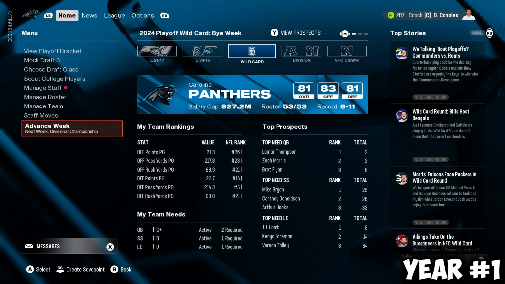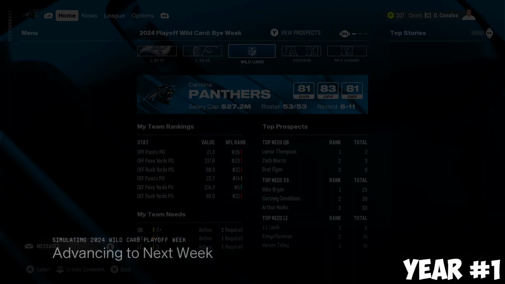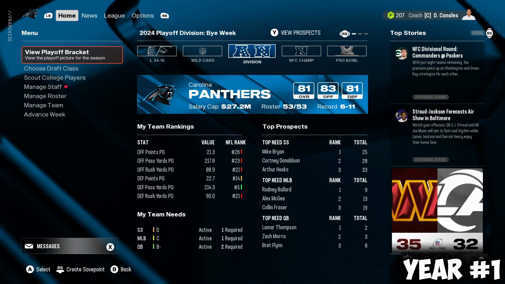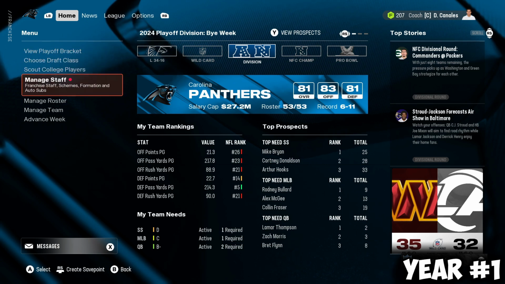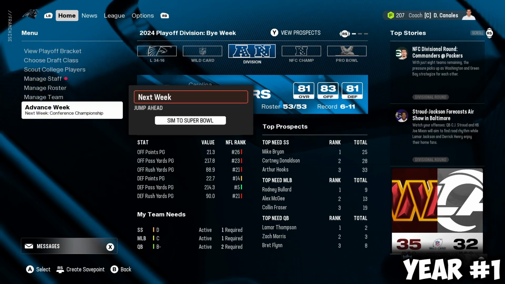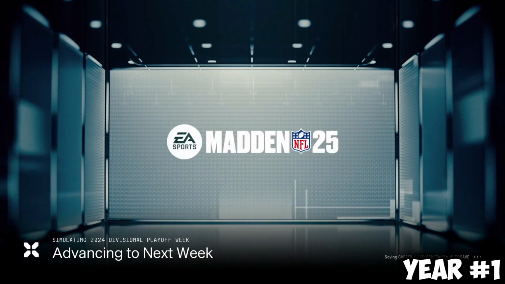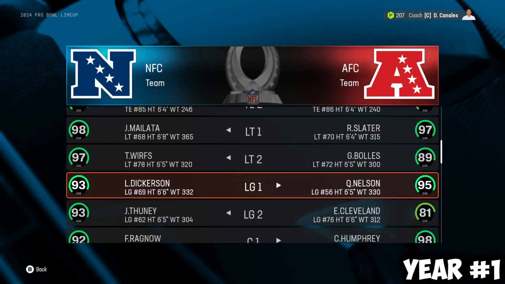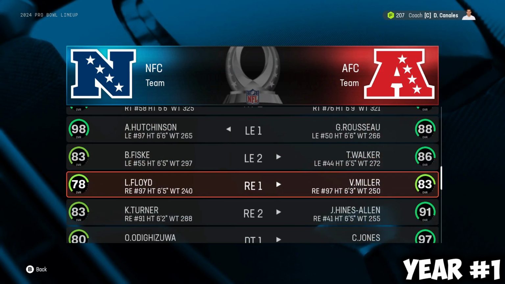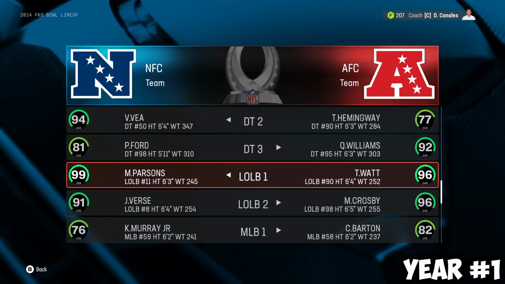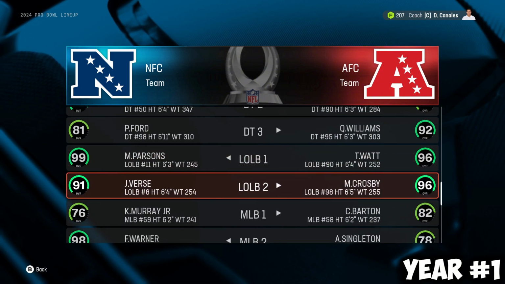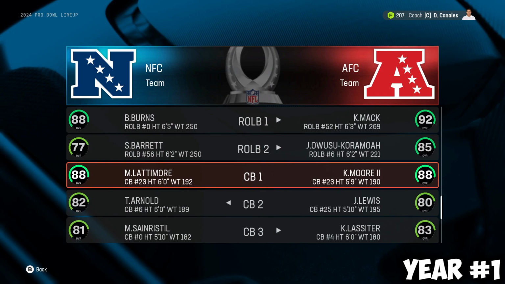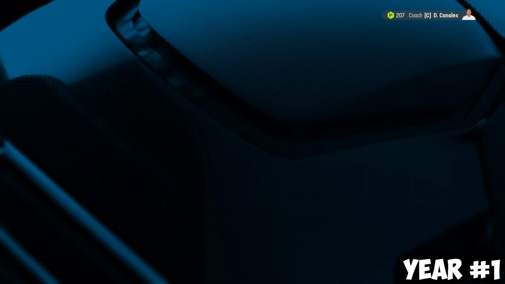Let's go ahead and sim to the Pro Bowl and see if he got the awards, and also if he got any Rookie of the Year. This is a tough first year being on the Panthers. This is like being sent to the gulag pretty much. Final drum roll before we get there. Left outside linebacker, we don't make it. It's Micah Parsons, Jared Verse. It's tough competition to make that Pro Bowl team, so I'm not surprised we didn't make it.